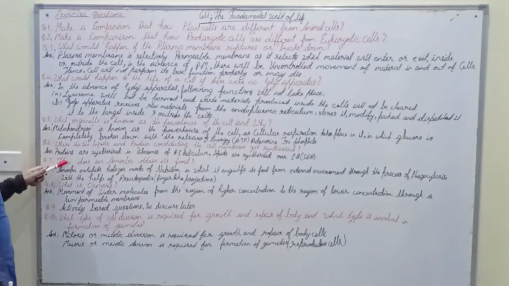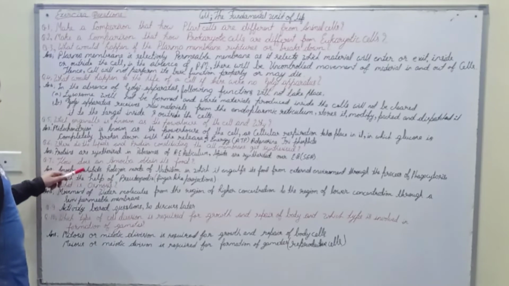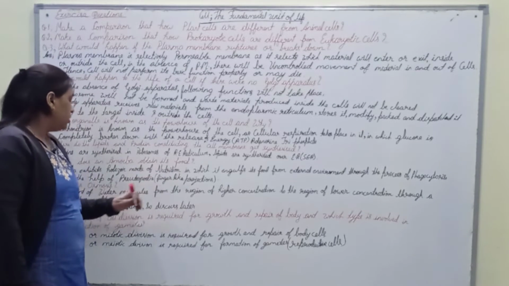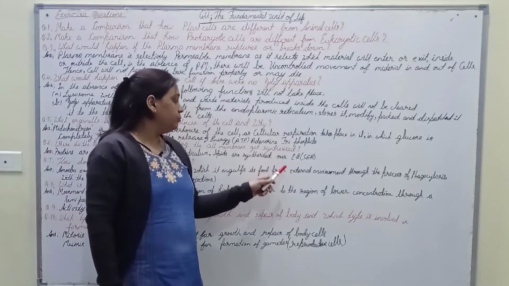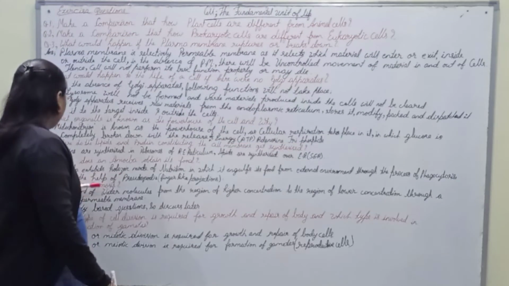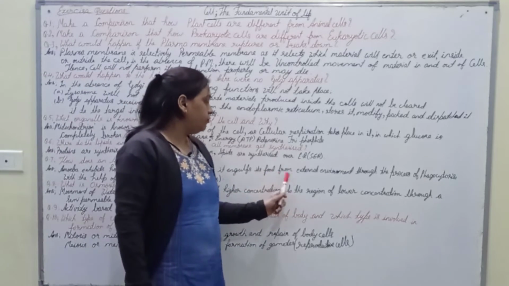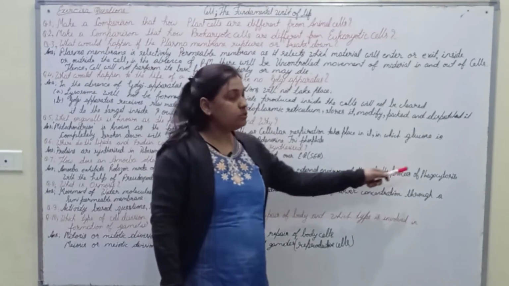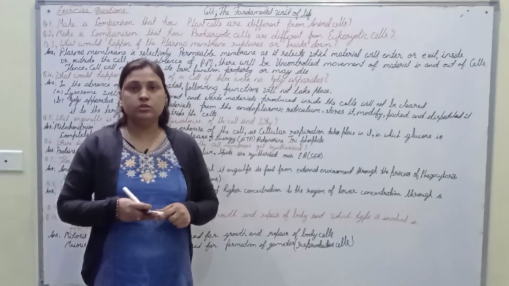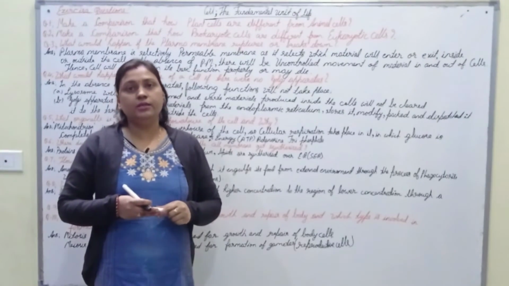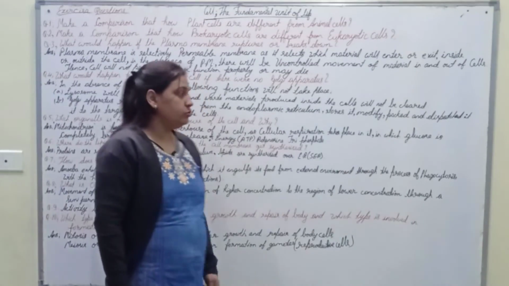Next question says how does an amoeba obtain its food? Answer is amoeba exhibits holozoic mode of nutrition, in which it engulfs its food from the external environment through the process of phagocytosis. We have discussed earlier what is phagocytosis: the engulfing of solid food materials by the cells is called phagocytosis.